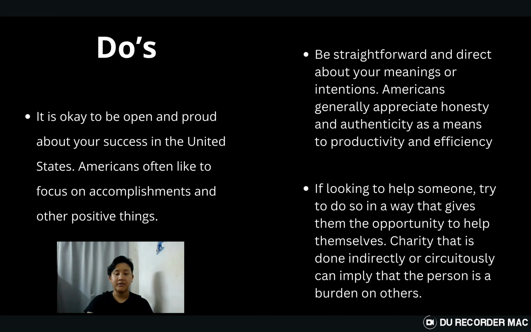Okay, now what we can do in the US. The first one is it is okay to be open and proud about your success in the United States. Americans often like to focus on accomplishment and other positive things. The second point is be straightforward and direct about your meaning or intentions. Americans generally appreciate honesty and authenticity as a means to productivity and efficiency.